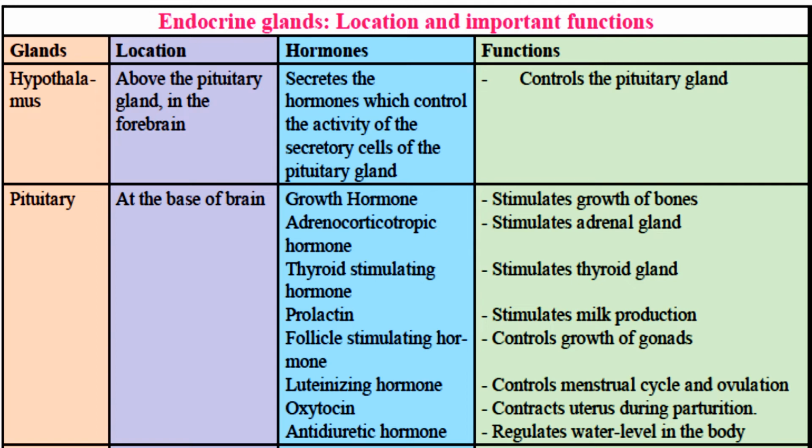Prolactin helps in stimulating milk production in females, and follicle stimulating hormone controls the growth of gonads, and luteinizing hormone controls menstrual cycle and ovulation. Oxytocin controls uterus during parturition, and antidiuretic hormone regulates water level in the body.